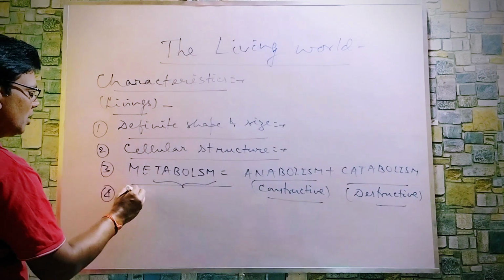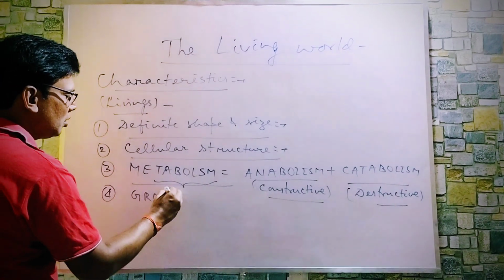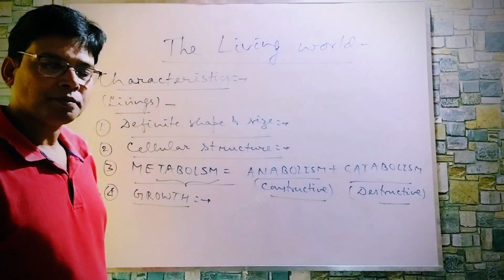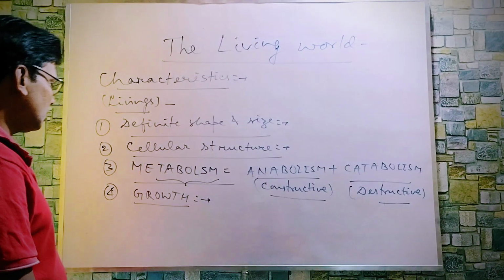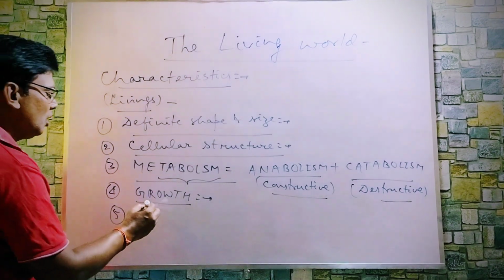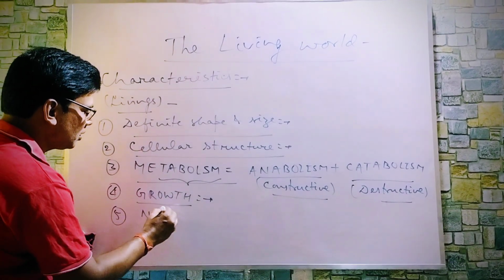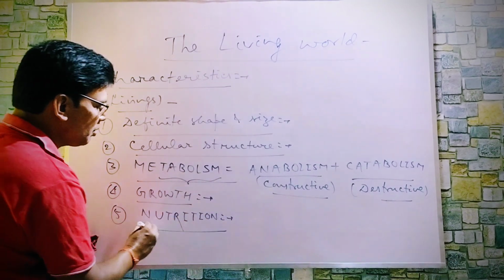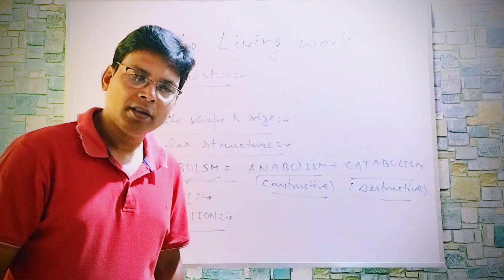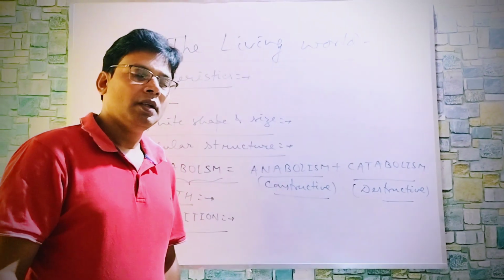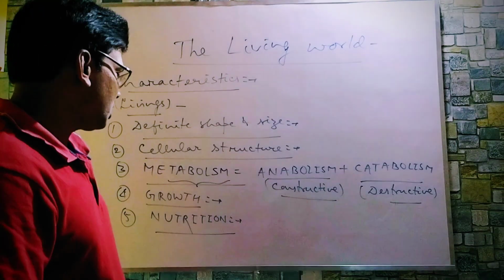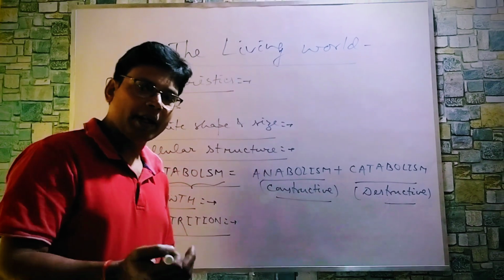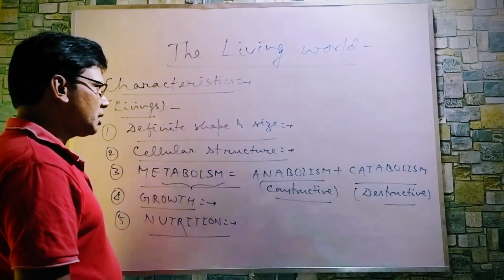Another one is growth. Growth, you know, is the increase in mass and number. After growth, you can write nutrition. Nutrition means the manufacture, or the intake and utilization, of food materials. There are two types of nutrition, autotrophic in plants and heterotrophic in animals.